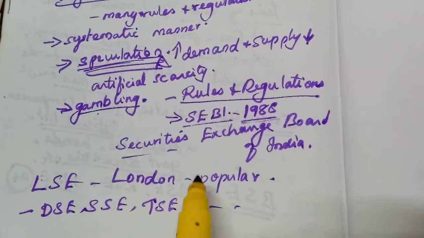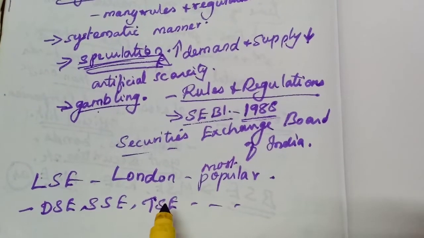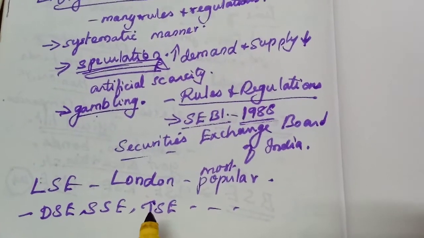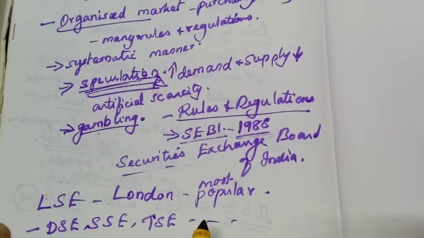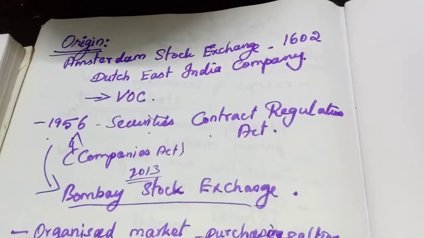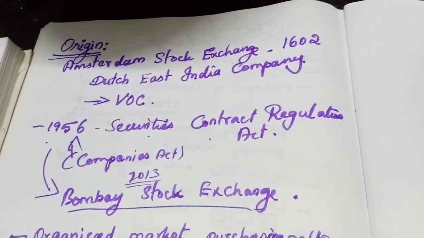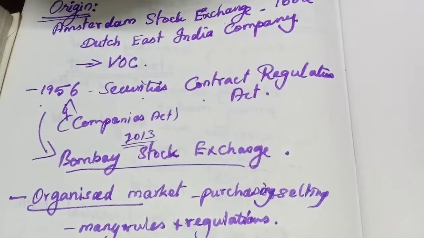Here the most popular one is the London Stock Exchange, and the first one is the Amsterdam Stock Exchange, which was established in the year 1602, and in India it was established in 1956. That is the Bombay Stock Exchange, the first one.